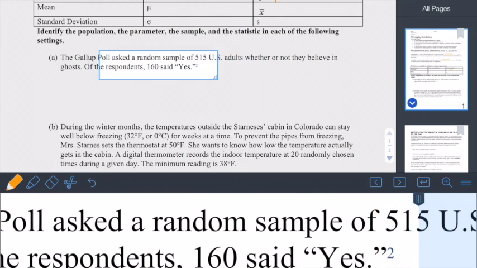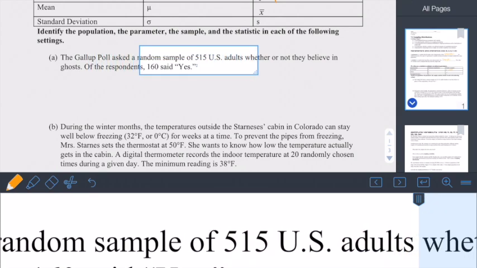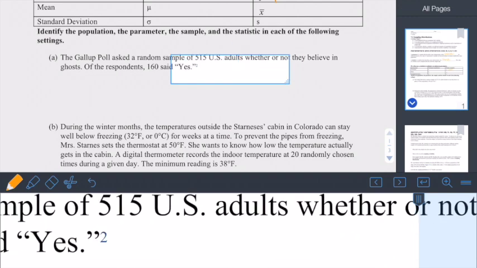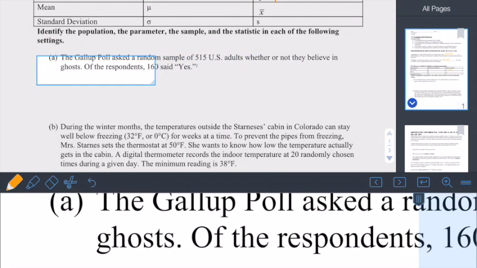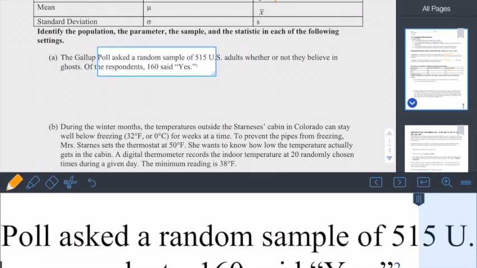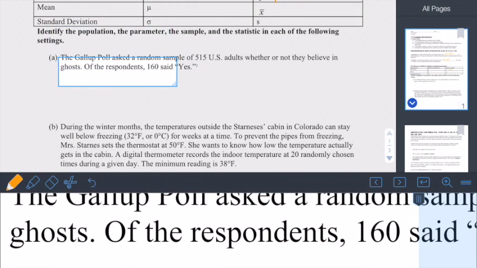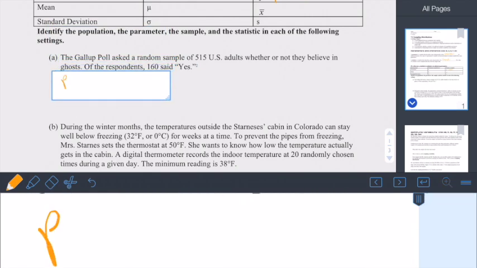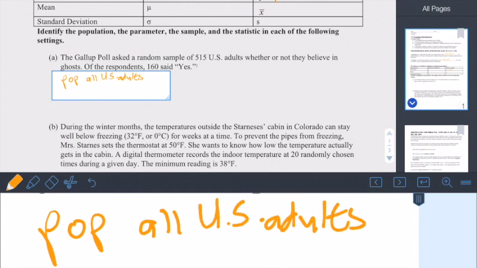So the Gallup poll asked a random sample of 515 U.S. adults whether or not they believe in ghosts. Of the respondents, 160 said yes. So the population is all U.S. adults, and we have no idea what all U.S. adults are going to say.